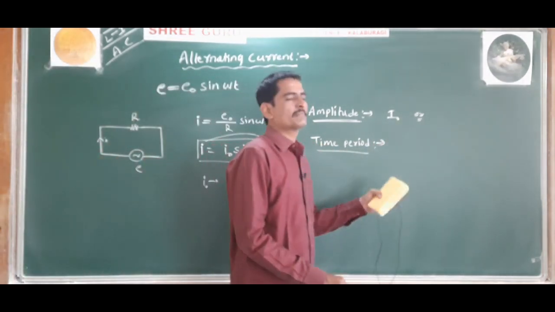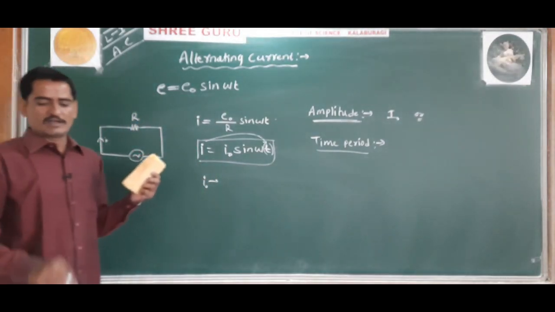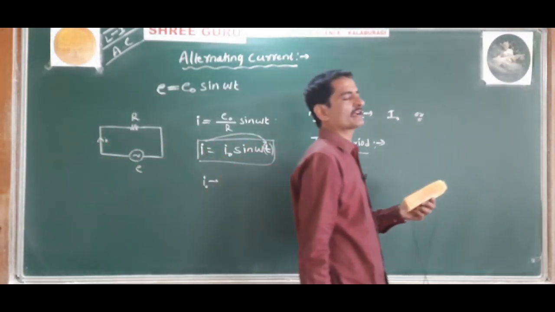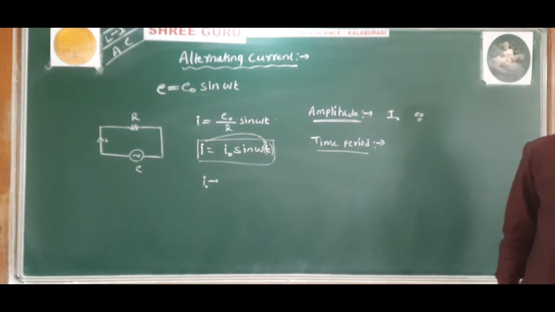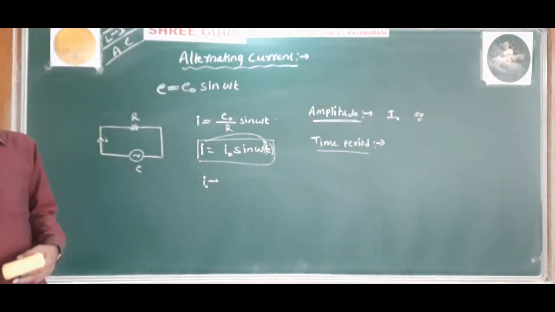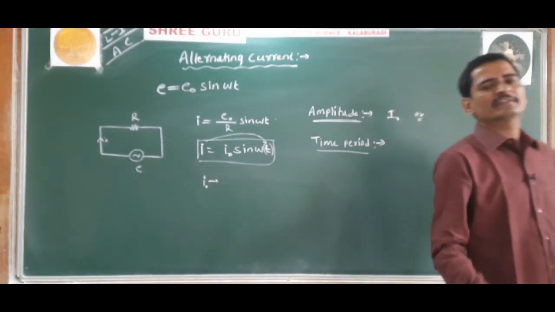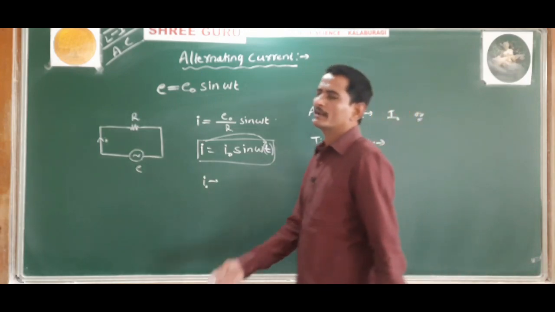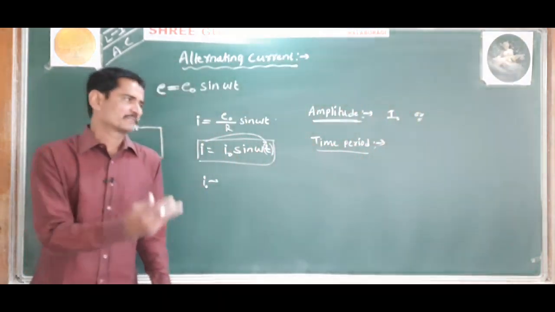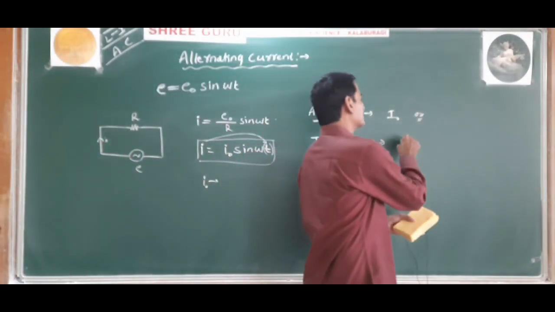The time taken by an alternating current to complete one cycle of its variation is called time period. And time period is denoted by capital T.